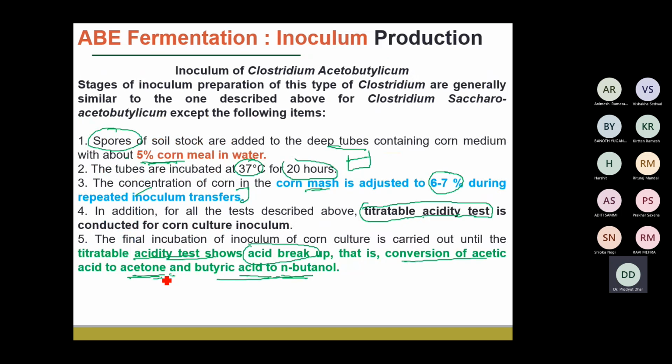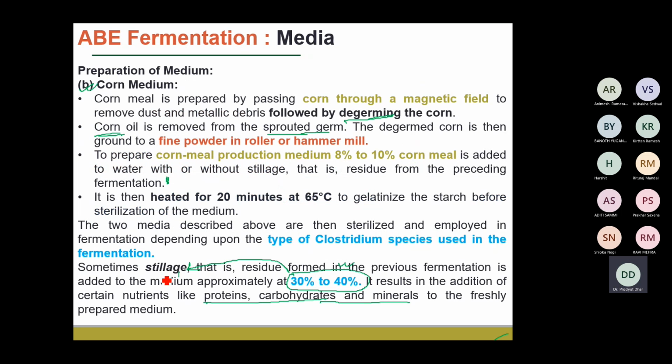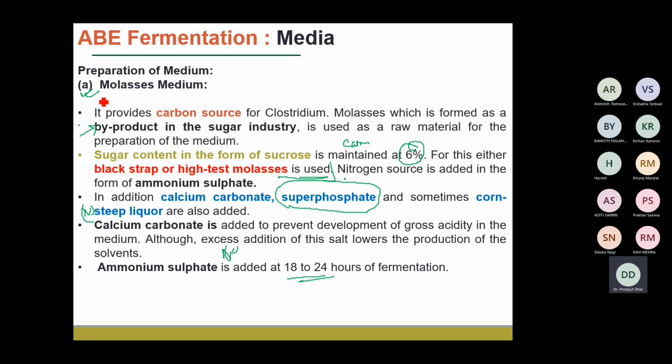So we have seen that once we have initially prepared the media, as I've told you, generally we go for mixed sugars from agriculture sources, generally molasses and corn medium. Molasses, as we have already seen earlier, have a mixture of sugars at different concentrations. It might be sucrose, fructose, hexose, glucose. Along with that, there is some nitrogen source present at a different concentration.